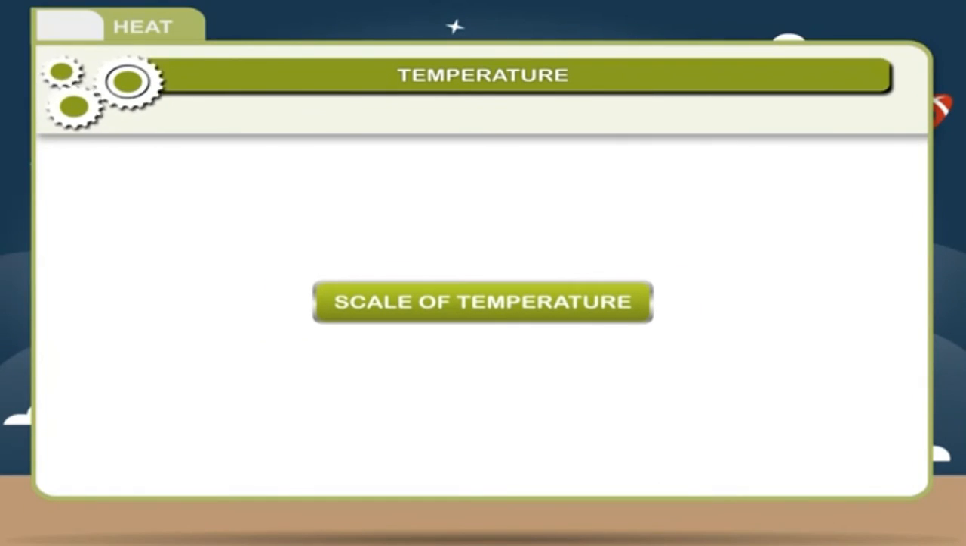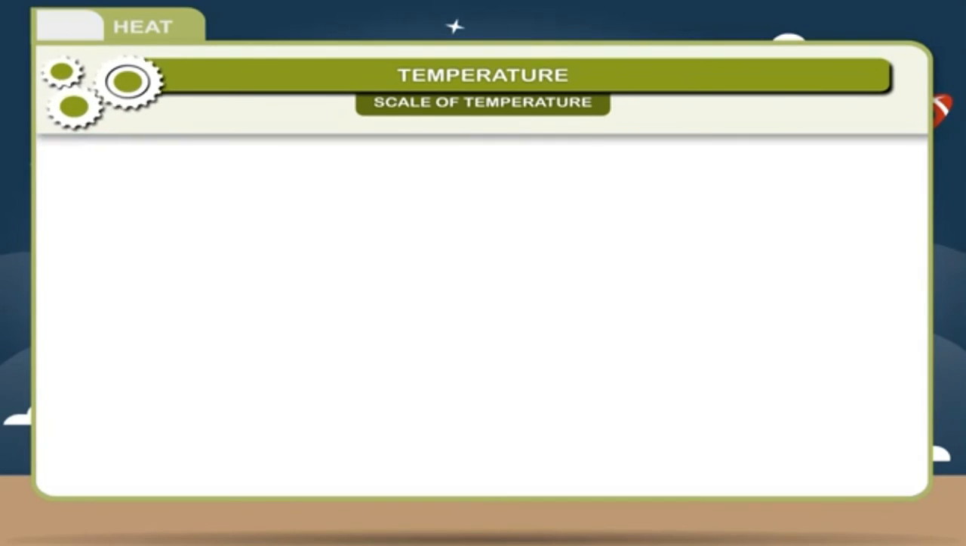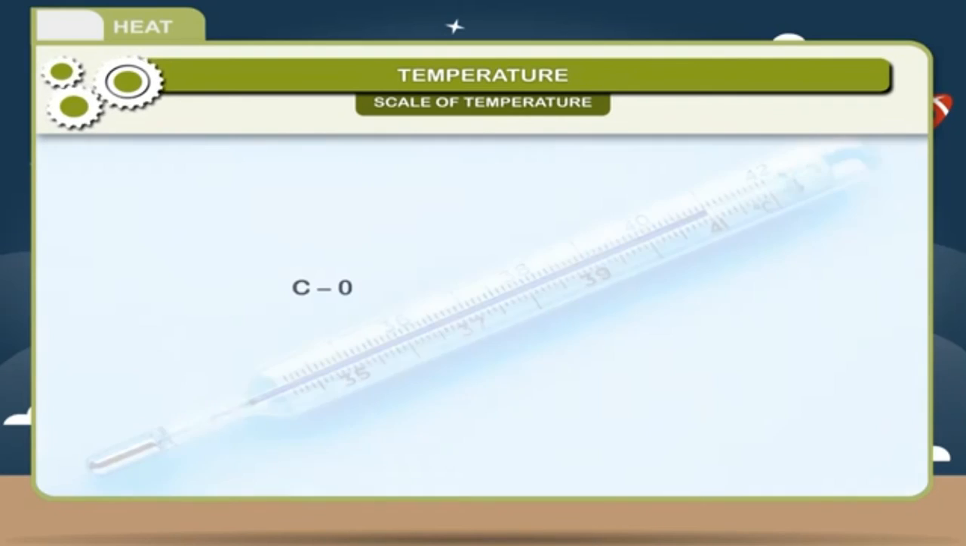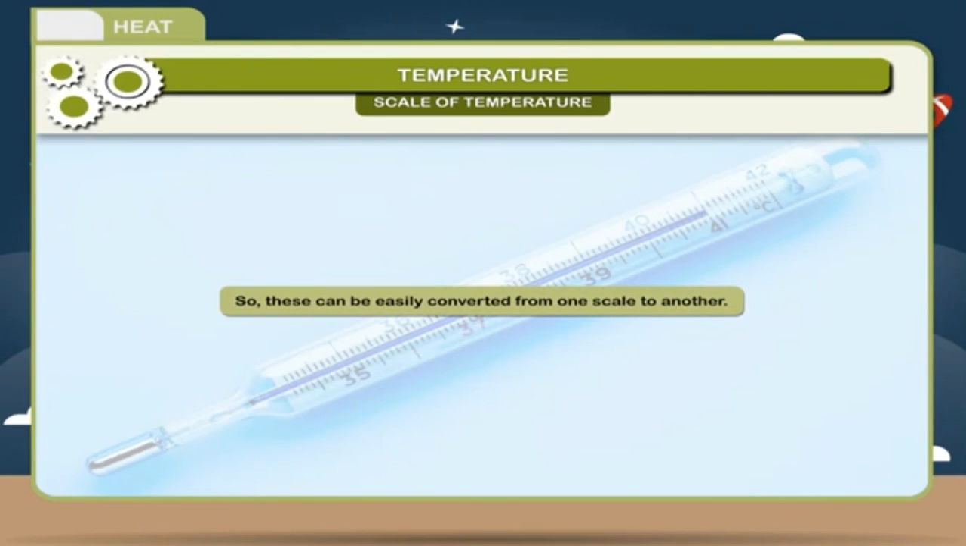Scale of temperature. The most commonly used temperature scales are Celsius scale, Fahrenheit scale and Kelvin scale. They are related as (Celsius minus 0) upon 100 is equal to (Fahrenheit minus 32) upon 180 is equal to (Kelvin minus 273) divided by 100, or Celsius upon 5 is equal to (Fahrenheit minus 32) upon 9 is equal to (Kelvin minus 273) by 5. So, these can be easily converted from one scale to another.